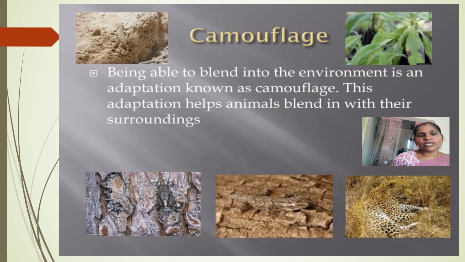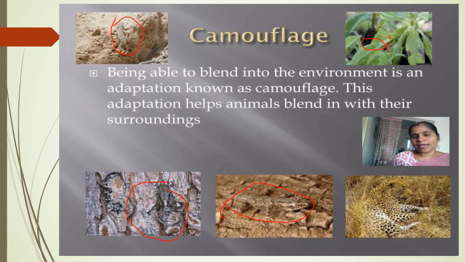Observe in the picture, can you identify any animal here? Yes, see, this is a rock lizard. Can you identify here, where are the leaf insects? It is looking like a leaf. Leaf insects, and some of the lizards we can also find. Observe, it is mixed with its surroundings. Even some cheetahs, even lions, merge into the dry grass itself. Even zebras, and chameleons can change their color itself.